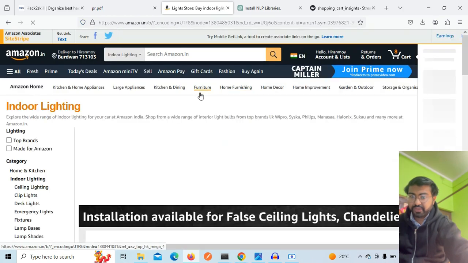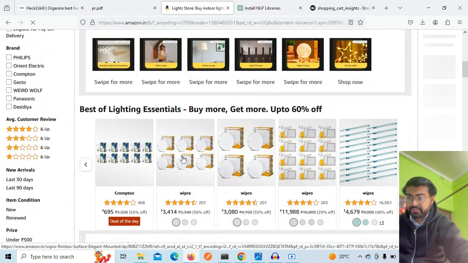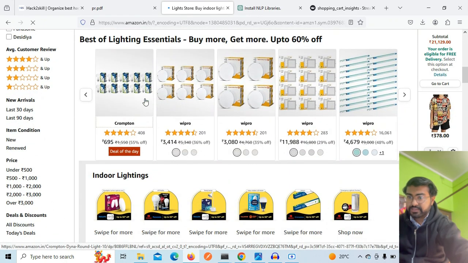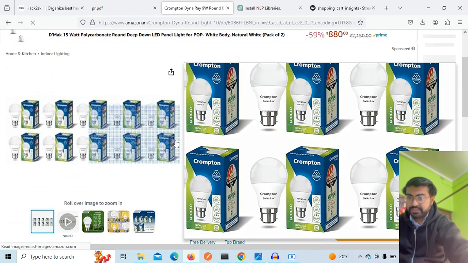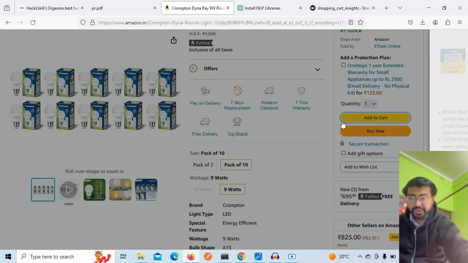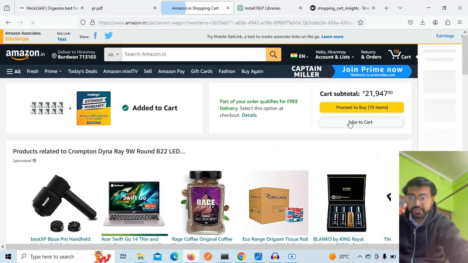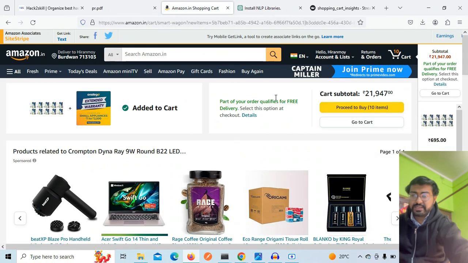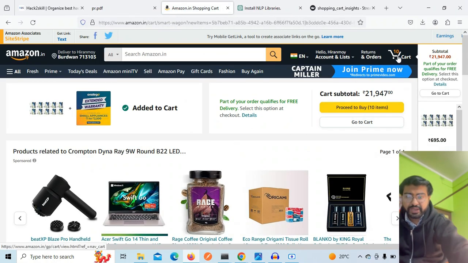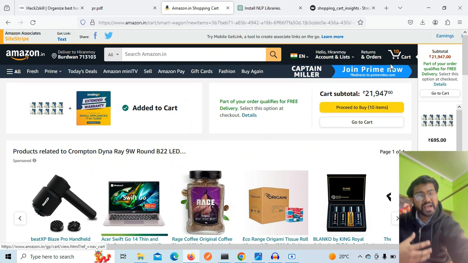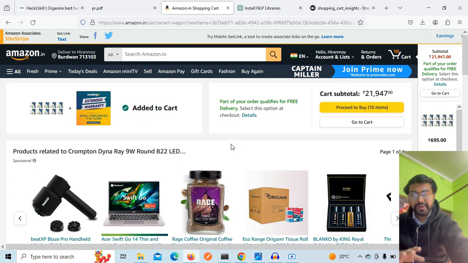Suppose I want to get some lighting solution, and I want to add this product. I have checked this product, and I want to add that to the cart. Add protection also, add to the cart. Now proceed to buy. So this is the cart. Now suppose I don't purchase and leave this cart as it is. That is an abandoned cart. If I proceed to payment, then that cart becomes a payment done cart.